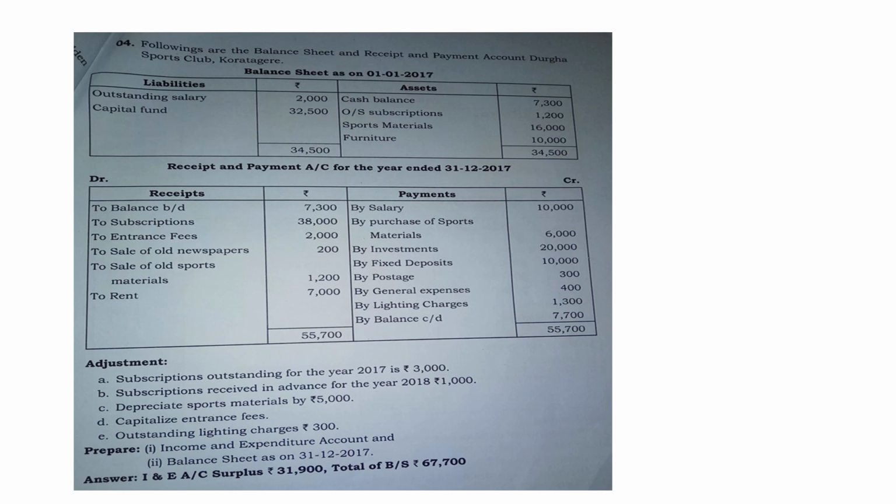Question number 4. Again, opening balance sheet and receipts and payments account are given. Adjustments: all of the adjustments are more or less the same as what we have done in the previous problem. Subscriptions outstanding for the year 2017, the current year's subscription, which you have to add. The subscription received in advance for the year 2018, that is the next year's subscription received in advance, you have to minus. Depreciate sports materials by 5,000 directly, the amount is being given.